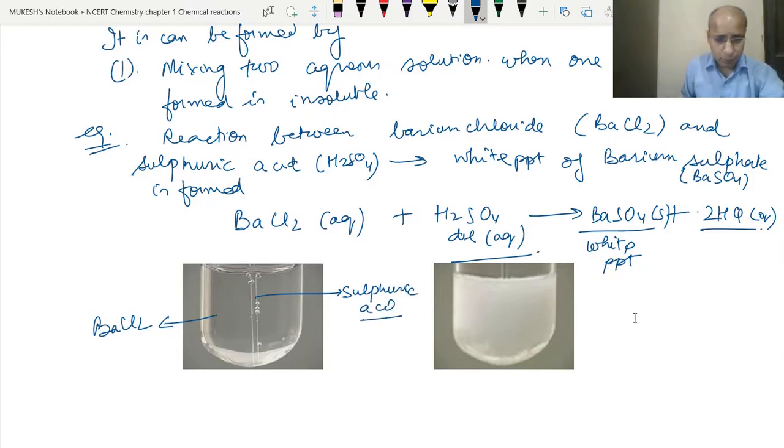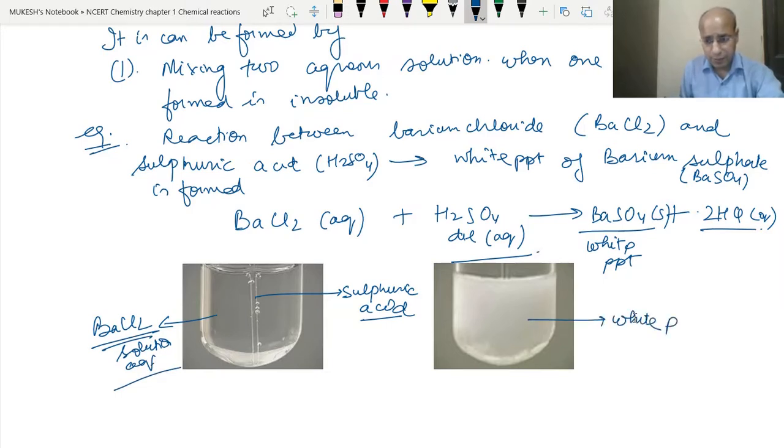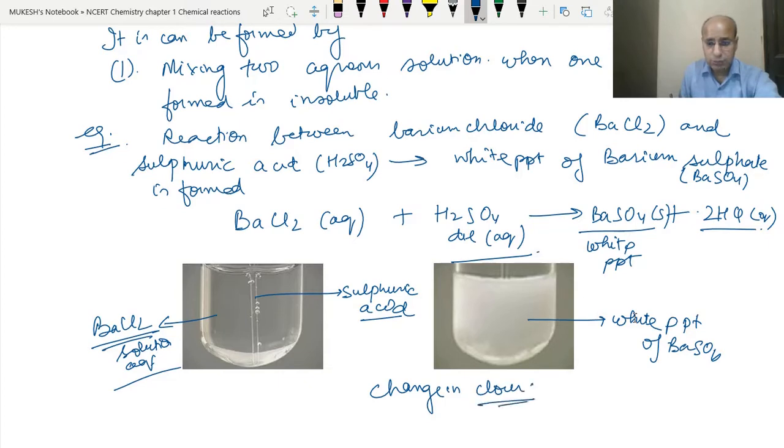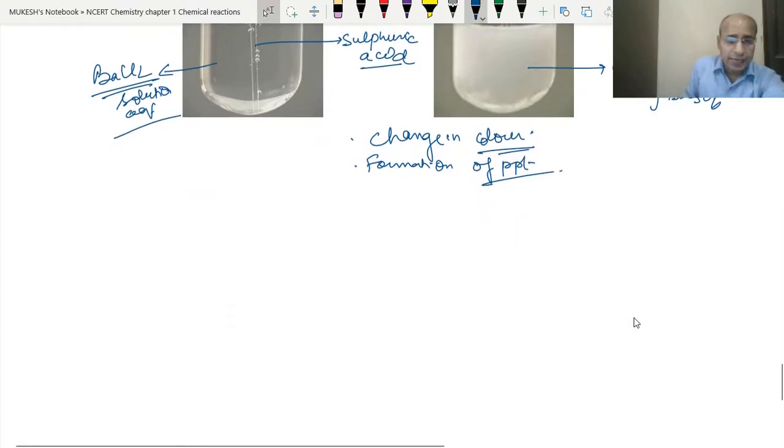Okay, so as we pour this sulfuric acid to the barium chloride aqueous solution, then a white precipitate of barium sulfate is being formed. So this is the white. You can see there is one thing you can see here. There is a change in color also. Okay. There is a formation of precipitate also. So the two characteristics we can look here. Clear? Now another example we will take.